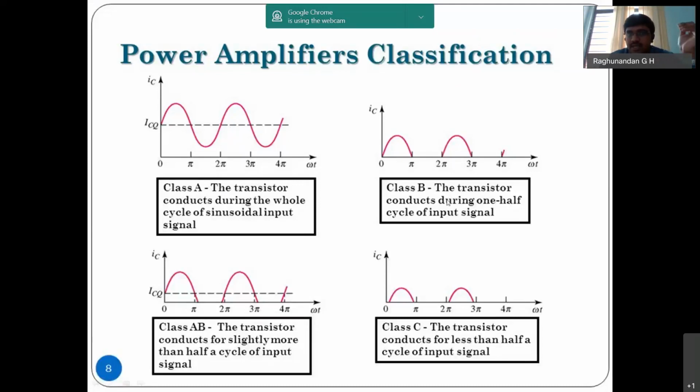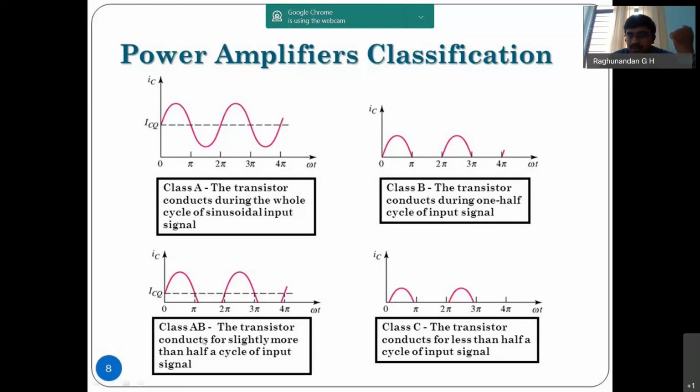to produce the full cycle. In class B, the transistor conducts for only one half cycle, so we will have only half of the cycle. In class A, the output will be for 360 degrees, because it starts from 0 and ends at 360 degrees. But in class B, it is going to have only 180 degrees for the complete input signal. It is going to give only half of the output. So class B is going to produce only half of the signal. It is going to operate from 0 to 180 degrees.